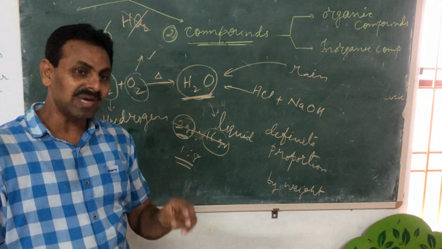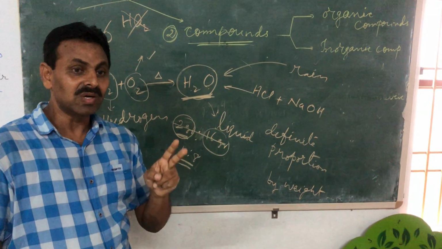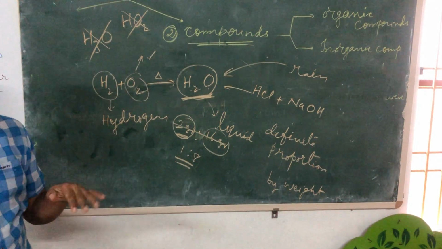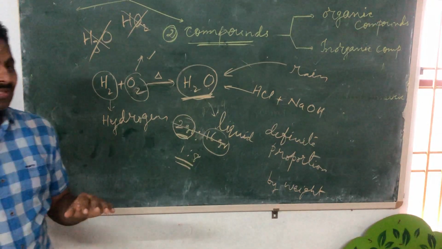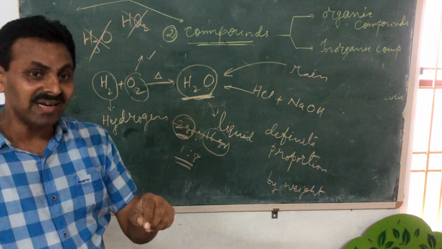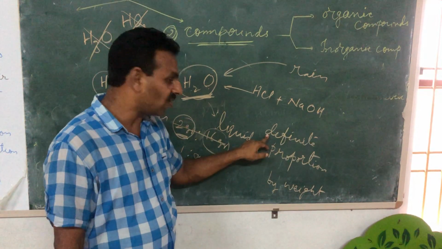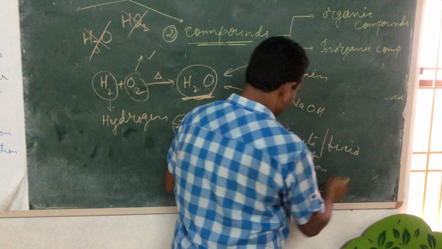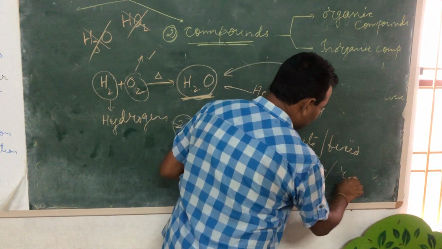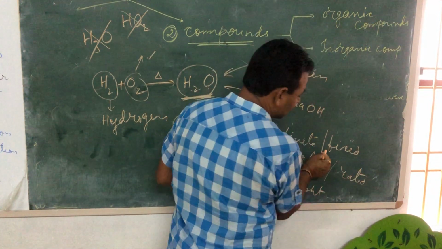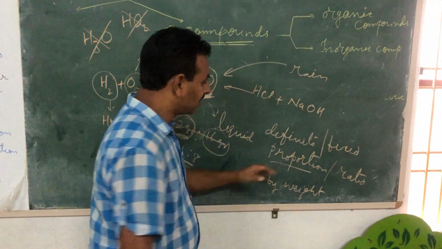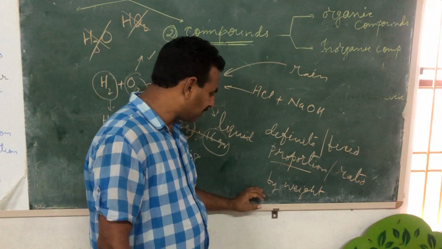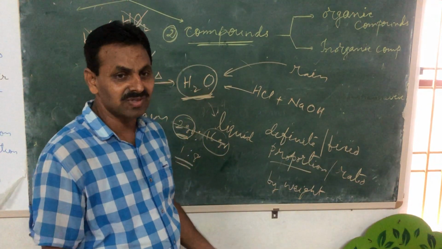Formed by the chemical combination of two or more elements or compounds, combined in a definite or fixed proportion. You can also write ratio. Fixed ratio by weight. Fixed proportion by weight. Definite proportion by weight. These are alternative terms which we use.